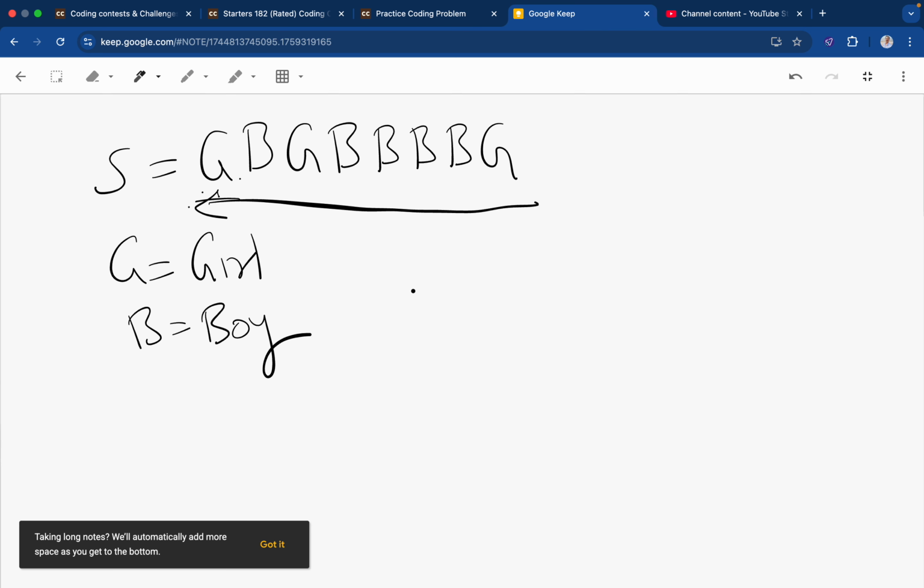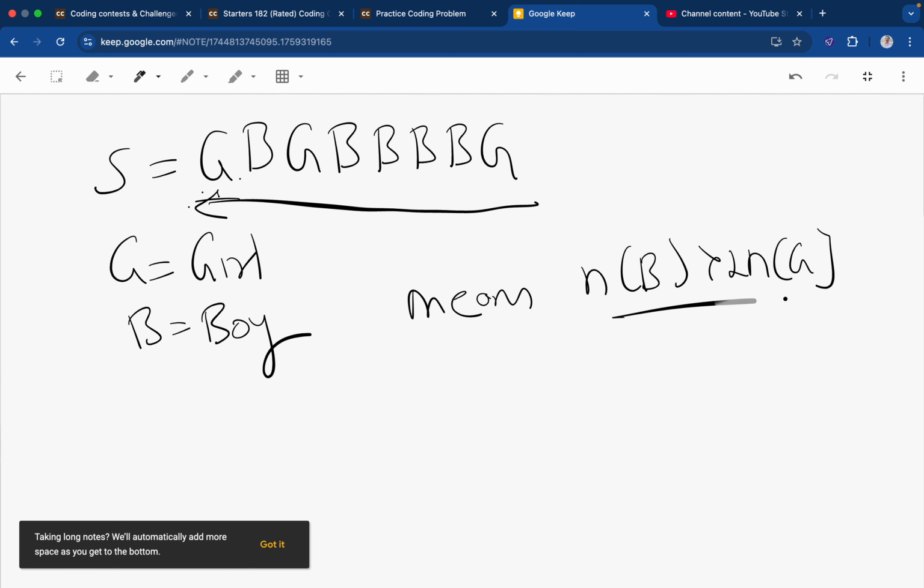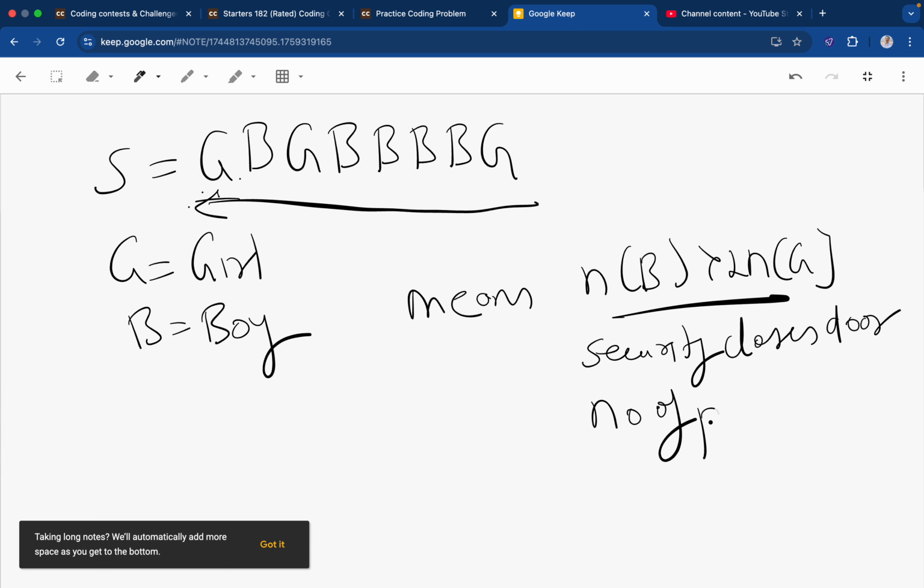Means as soon as the count of boys is greater than 2 times the count of girls, the security closes the door, right? So we have to find out the number of people who have entered the bar.